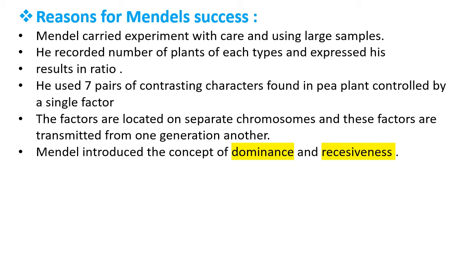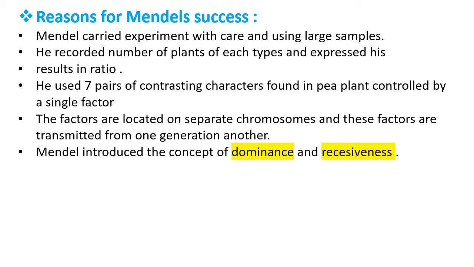Mendel maintained a proper record of each type of character and expressed his results in the form of a ratio.